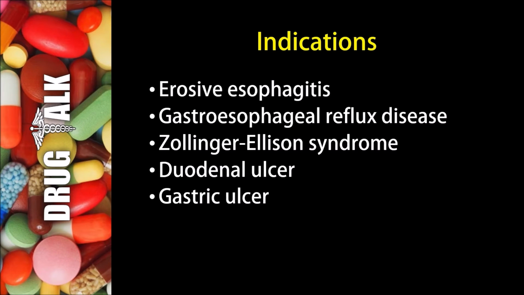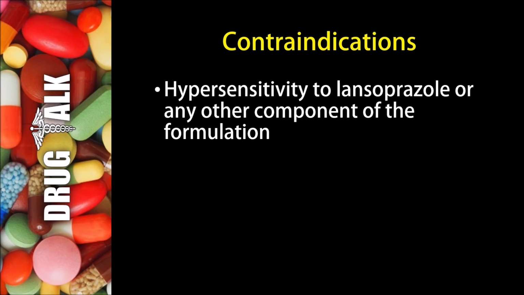In terms of indications or reasons we would prescribe this medication to a patient, we may see it used in erosive esophagitis, as well as gastroesophageal reflux disease, or GERD. Patients with Zollinger-Ellison syndrome may use this medication, as well as patients who have a duodenal ulcer or a gastric ulcer. With respect to contraindications or reasons we would not be able to prescribe lansoprazole, we simply wouldn't give this medication to a patient who had a hypersensitivity to lansoprazole or any other component of the formulation.